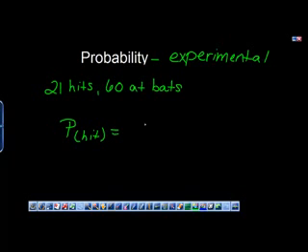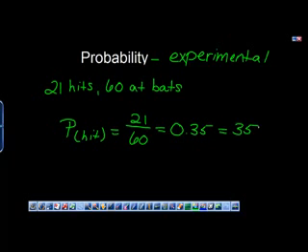How many times did the event, or what we wanted, happen? The hit? 21 times. How many total times did he get up to take the chance of whether or not he would get a hit? 60. So 21 divided by 60, plugging that into the calculator, we get 0.35. Move the decimal 2 places for a percent, and that is 35%.